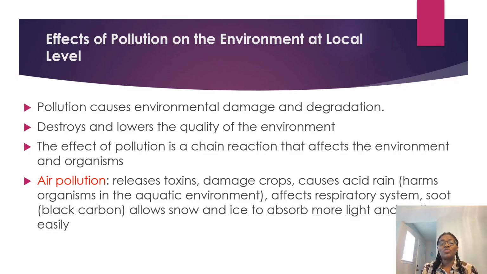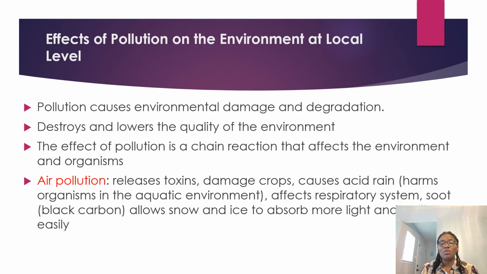And this effect of pollution is a chain reaction. It does not really stop at one place. For example, if it affects the plant, you have an indirect effect on the animals, or even on human beings. So, we're going to look at the effect of each of these different types of pollution.